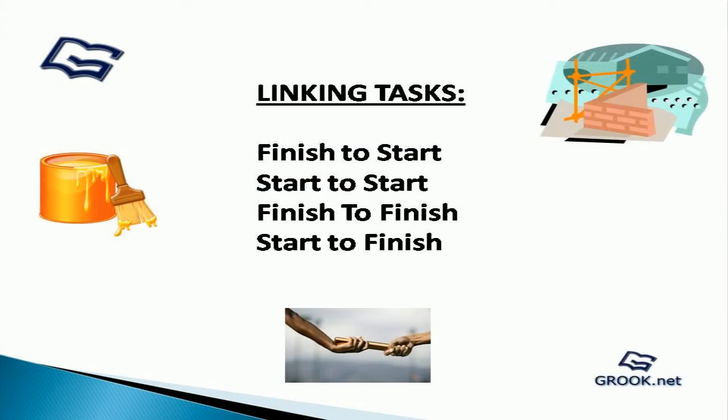Typically, if there are two tasks A and B, there can be any of the following four relationships between them: finish to start, start to start, finish to finish, and start to finish. Let us see what each of these mean. The first one, finish to start, is the most common relationship. Finish to start means that after task A finishes, then only task B can start.